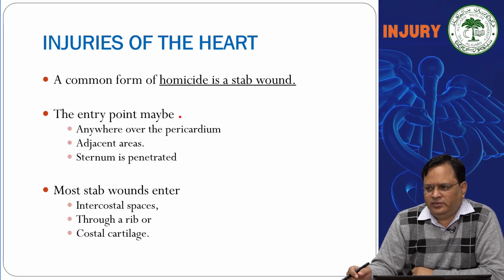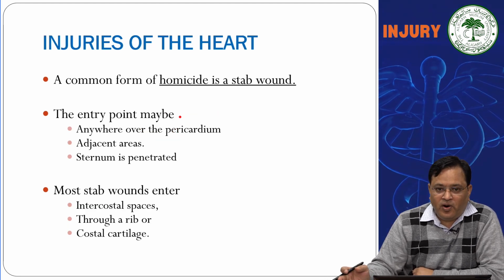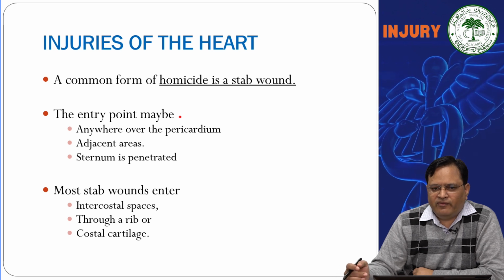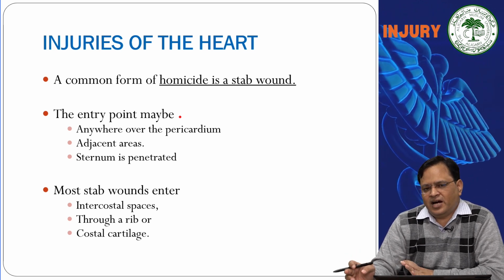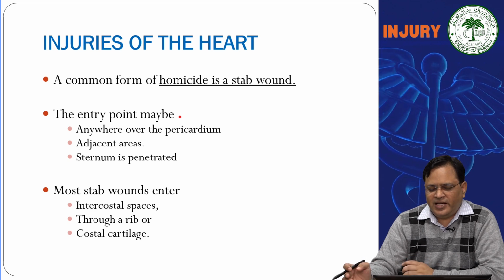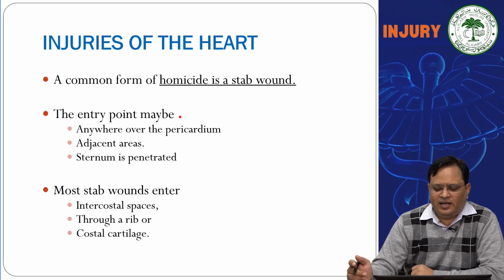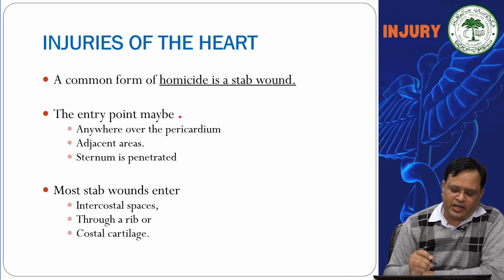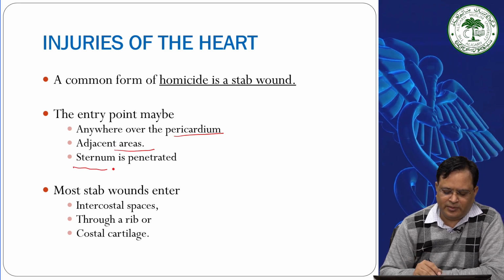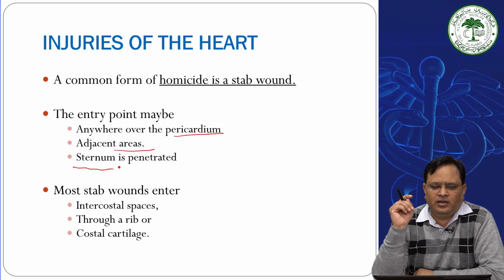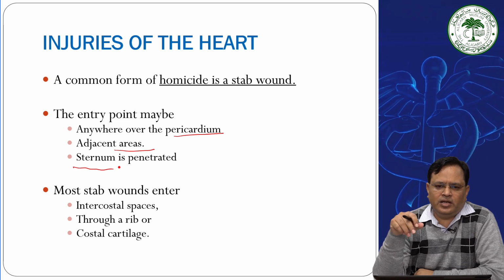Injuries to the heart are very important. Some stab wounds or gunshot wounds can penetrate the heart and its related structures, like the pericardium, adjacent areas or the sternum. These all can lead to injury of the heart.